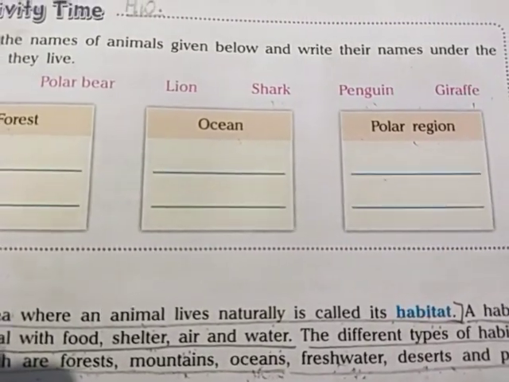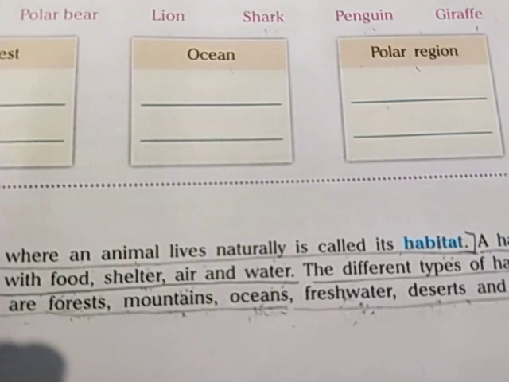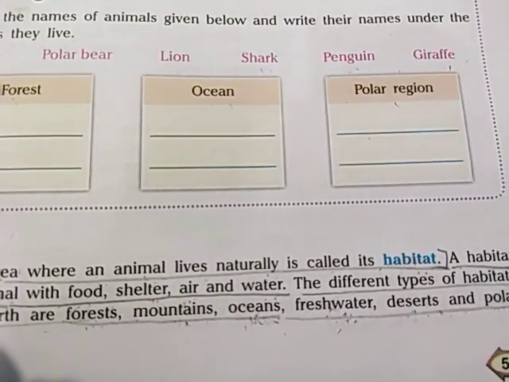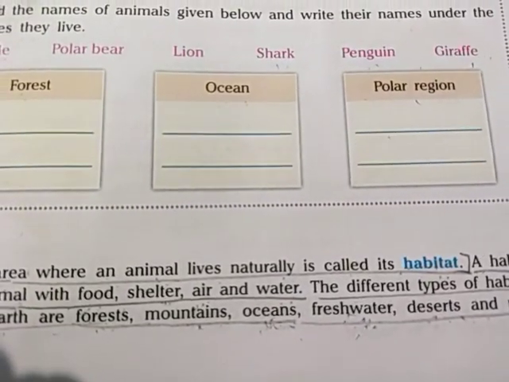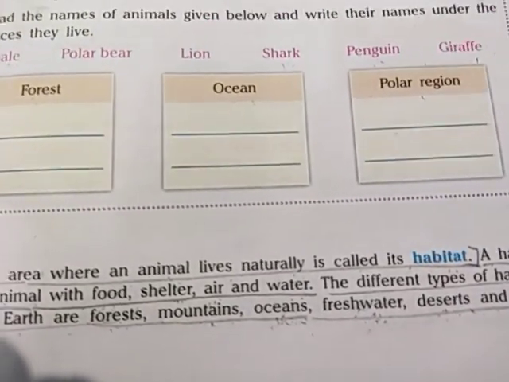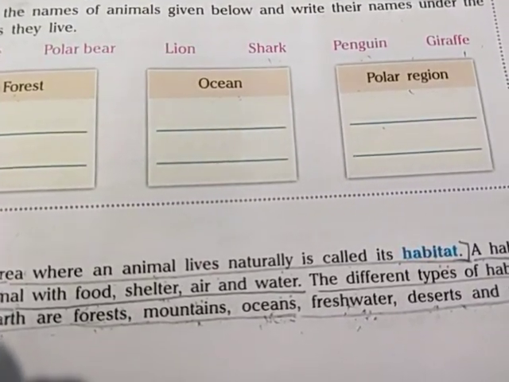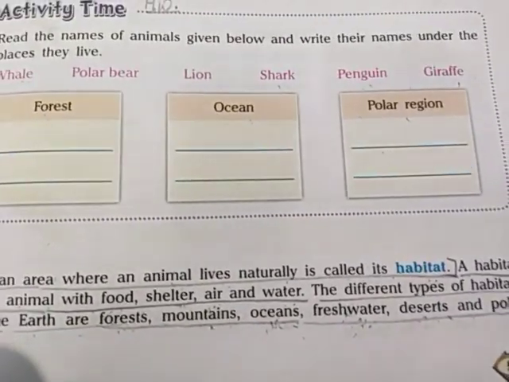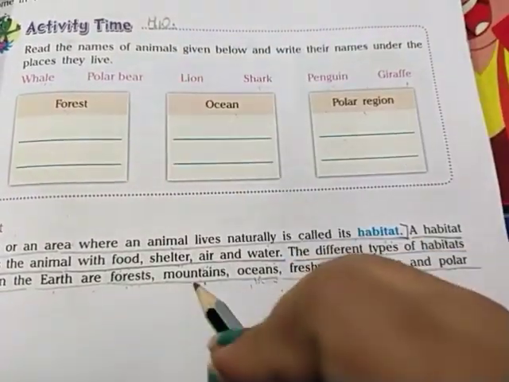Now the polar regions, children. When you see the globe, I hope you have all seen the globe in your SST, social studies subject, the globe has two poles, the north pole and the south pole.